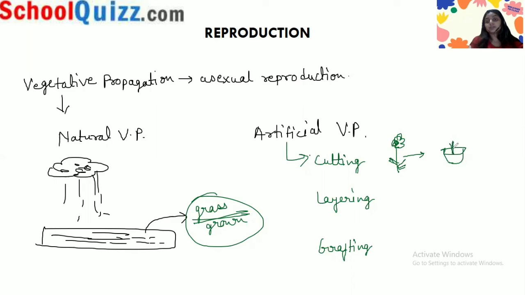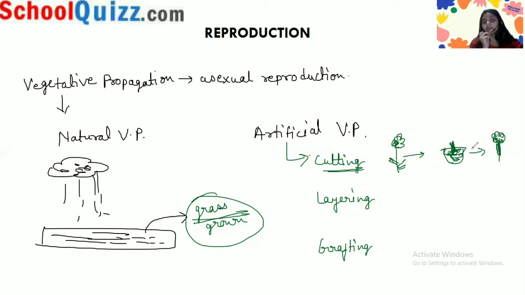Let's say this is a pot with soil, and you sowed the stem of the rose plant. After some time this rose plant grows, and the flower also grows in this plant. This is simple. You take a stem of the plant and just grow it in the soil, and the plant will grow. So this is the cutting method.